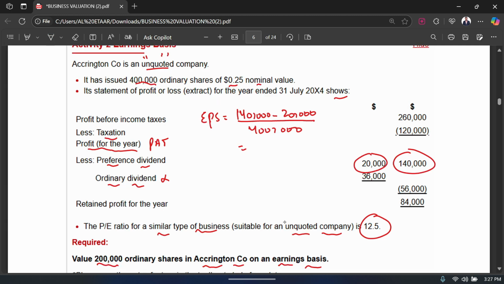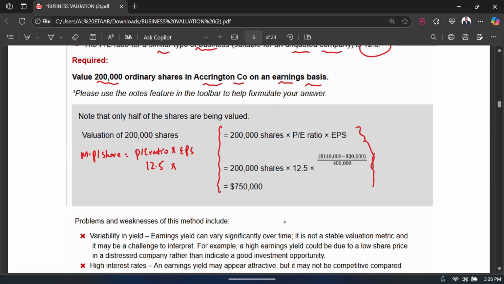So let me just quickly calculate the value on my calculator. 140,000 minus 20,000 divided by 400,000. So that is 0.3. You can see that I have my EPS as 0.3. I hope this is clear. Now let's go down and times our EPS of 0.3 with the PE ratio. If I do that, I'm going to get 3.75, and this is my market price per share.